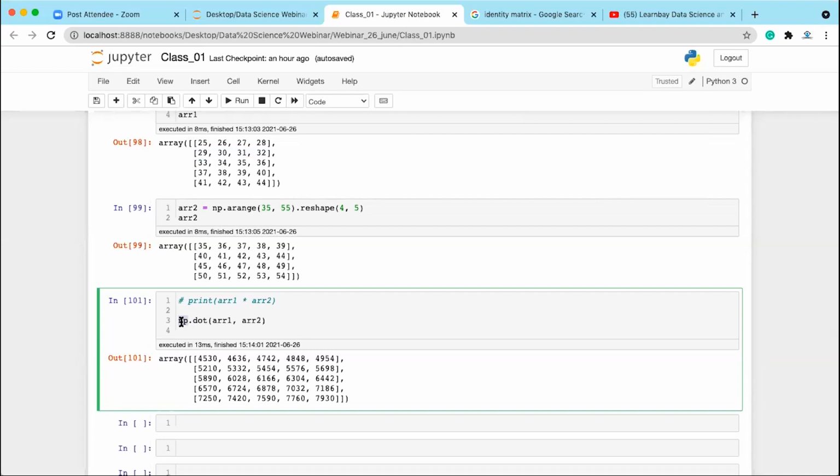Clear. It is vector product. Fine. So you don't have to do this manually for this thing. See, these things we are not going to use. We are going to do the data analysis.